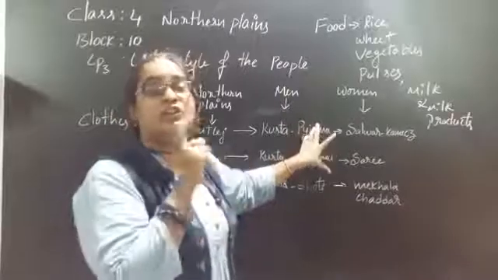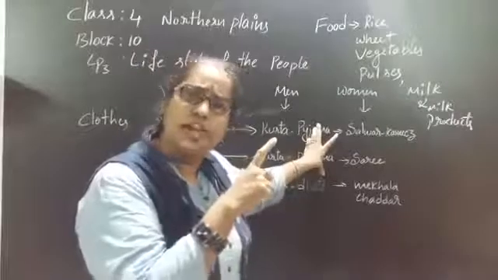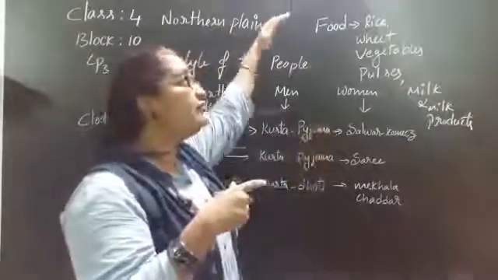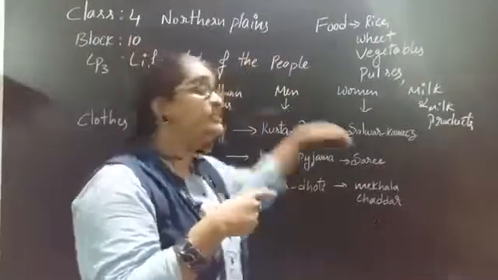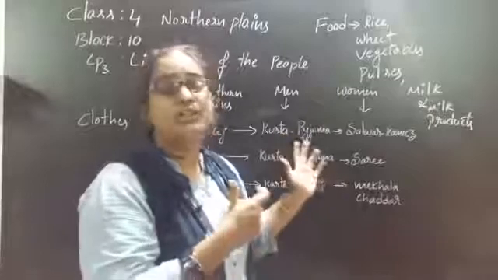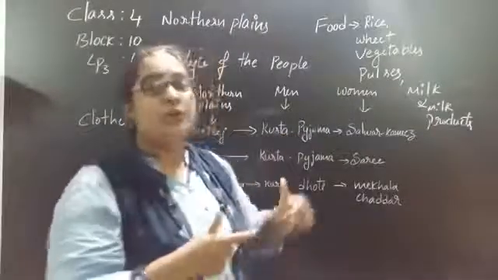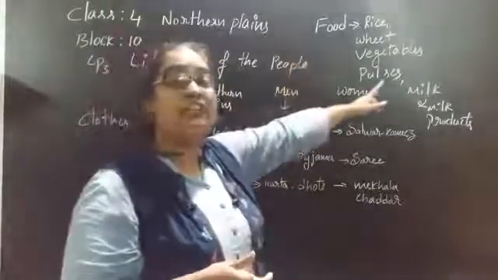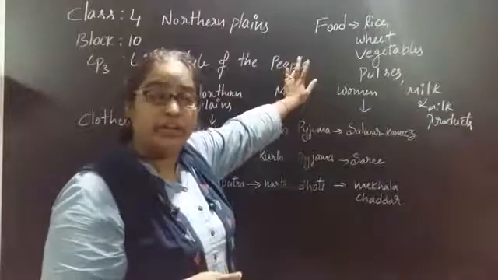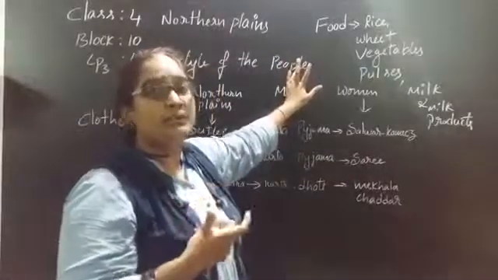But in the snowy mountains, we can't grow crops. Can we grow crops over there? No, because we don't have fertile soil. And all the rivers come from the northern mountains to the northern plains. They flow from top to down. That's why we don't have much water source there either. All the water turns into snow, because we have the Himalayas, right? So northern mountain people can't grow different kinds of crops, and they can't raise cows and buffaloes also.